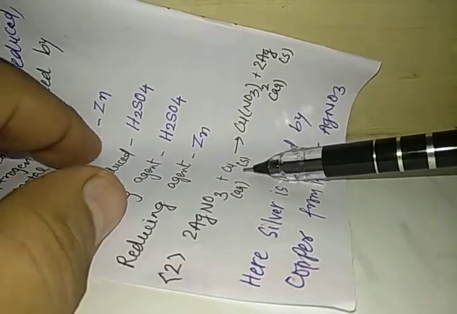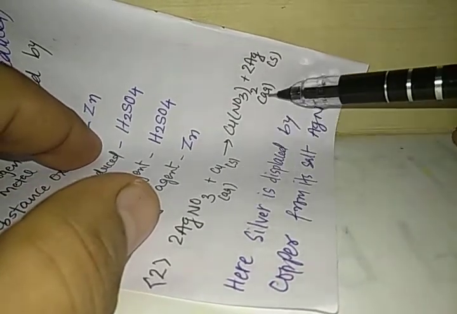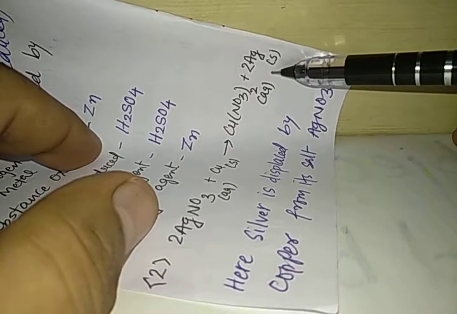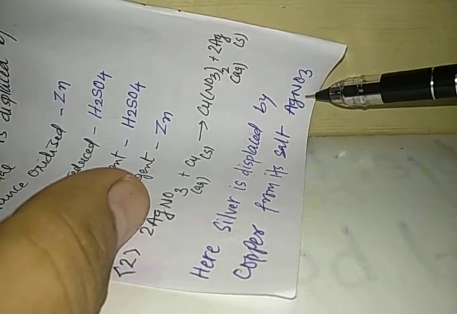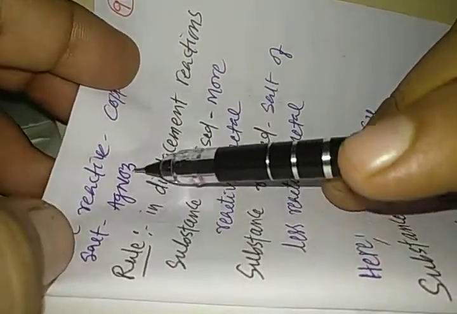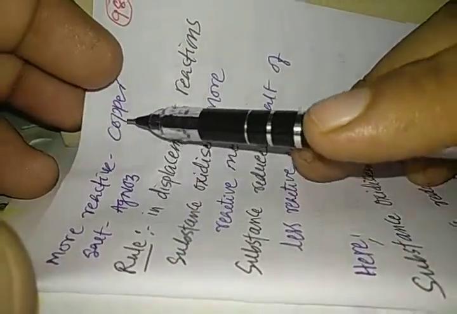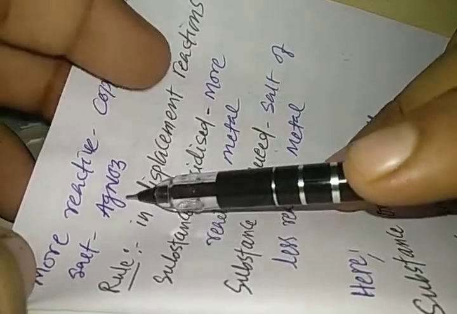Now we have one more reaction to discuss. 2AgNO3 plus Cu gives Cu(NO3)2 aqueous plus 2Ag. Here silver is displaced by copper from its salt silver nitrate. So what is the rule? The more reactive metal is copper, and the salt from which the less reactive metal is displaced is AgNO3.